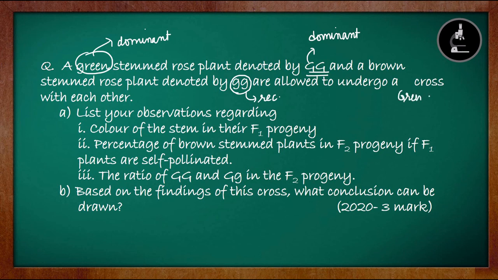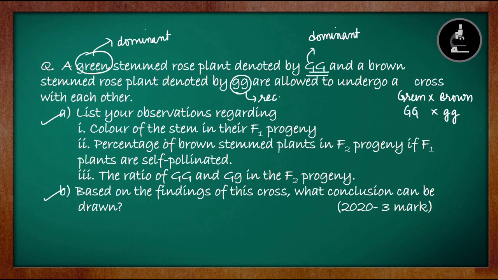Green colored stem plant and brown colored stem plant. Green is capital G, brown is small g. Now we will see what they are asking us in the question. It has been split up into two parts, A and B. First we will answer the first part, that is A. They are asking the color of the stem in the F1 progeny.